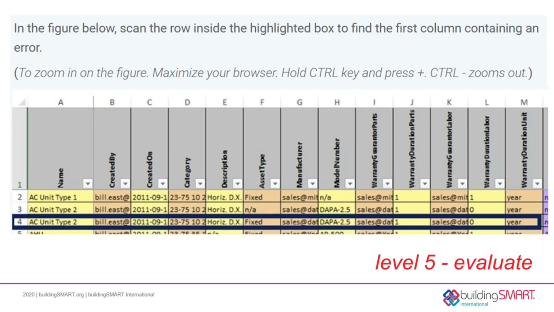The highest level of skill assessed in the COBie Certified Professional Exam is Bloom's fifth level. Here, the candidate should be able to assess, evaluate, and rate project-specific information containing COBie data. This is an example of a multiple choice question that requires a review and interpretation of a graphic element. In this slide, the list of multiple choice options is not shown to make sure we can see the image.